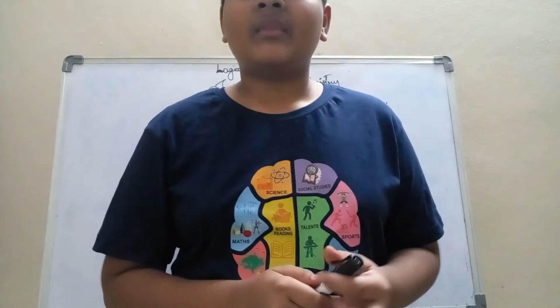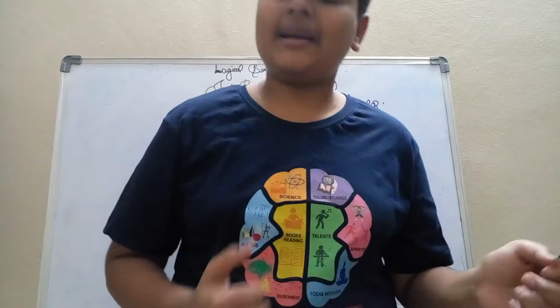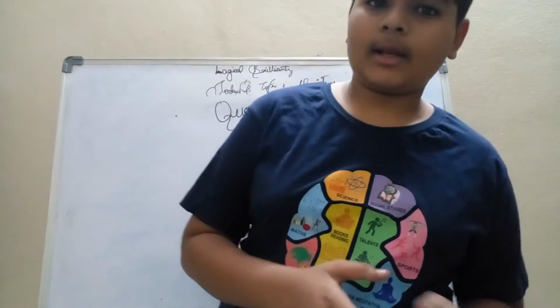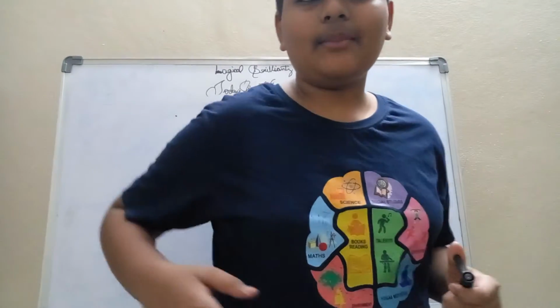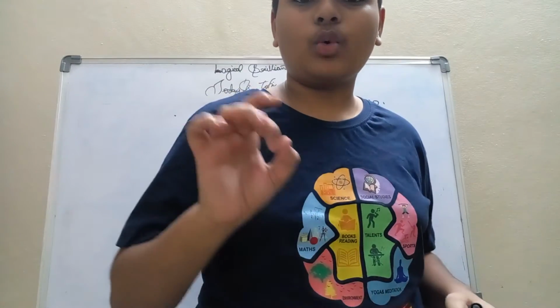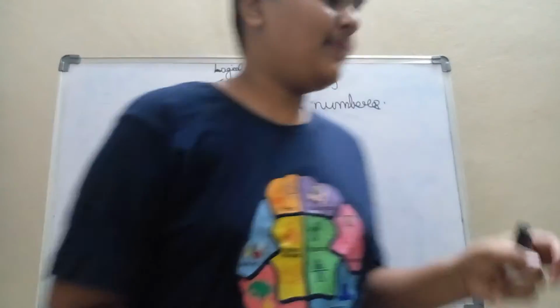So today's topic is chemistry, and today we are learning about quantum numbers. In maths we have infinite numbers, but in chemistry we have 4 numbers, and those 4 numbers are called quantum numbers. What is meant by quantum first?